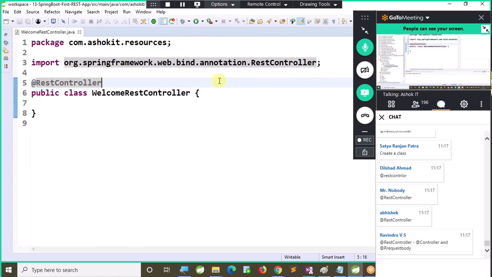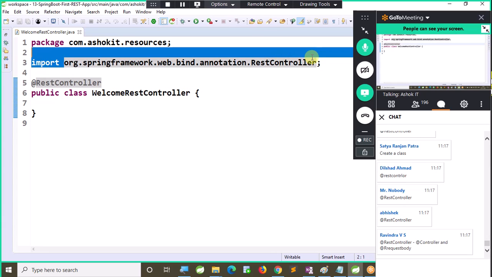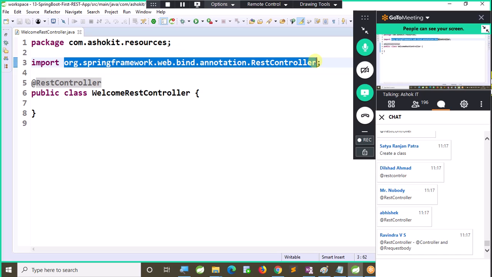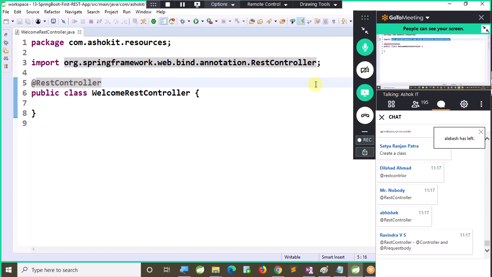@RestController. Now observe, guys, @RestController is not a stereotype annotation, but @Controller is a stereotype annotation. This is a web binding annotation. It is used to bind our class to the web service, right? Public class WelcomeRestController, right? So that is the annotation. Let us see the details in that annotation.